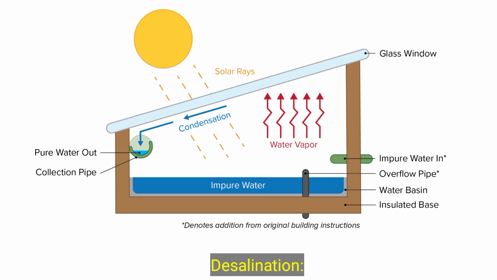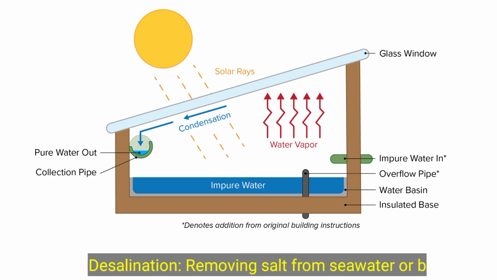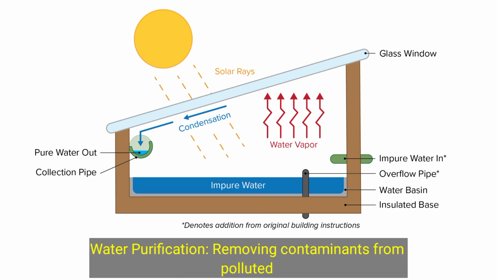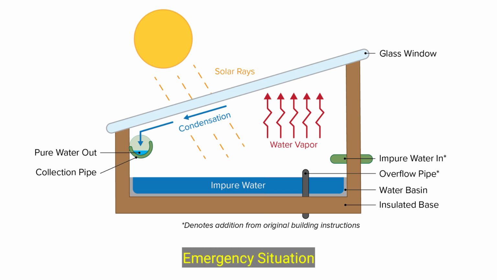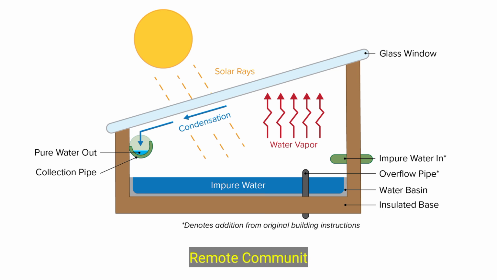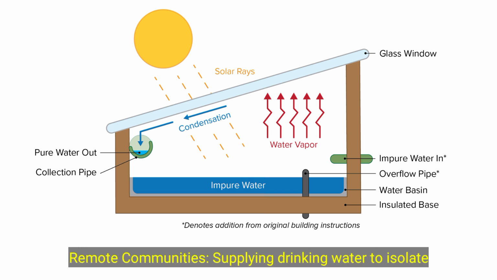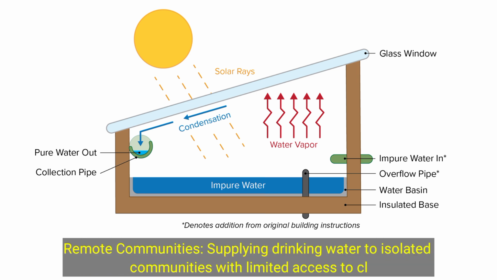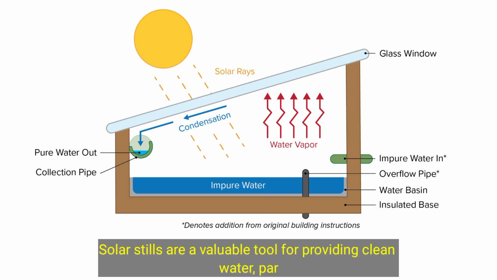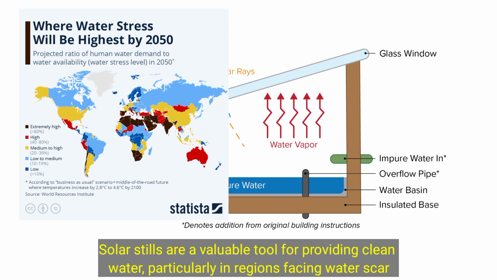Applications. Desalination: removing salt from seawater or brackish water. Water purification: removing contaminants from polluted water sources. Emergency situations: providing clean water in disaster-stricken areas. Remote communities: supplying drinking water to isolated communities with limited access to clean water. Solar stills are a valuable tool for providing clean water, particularly in regions facing water scarcity.